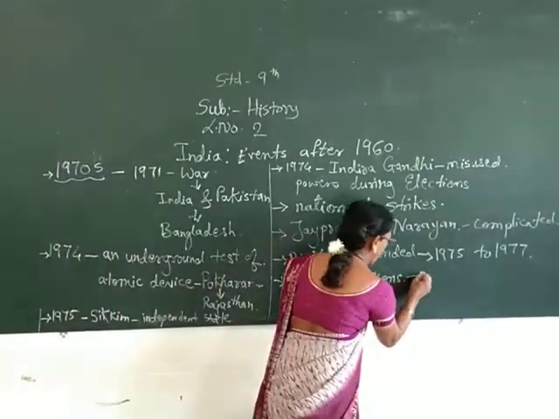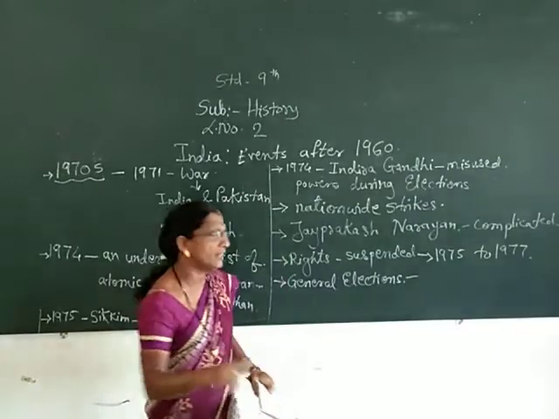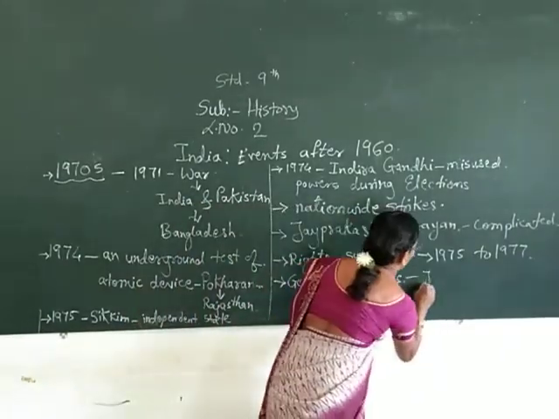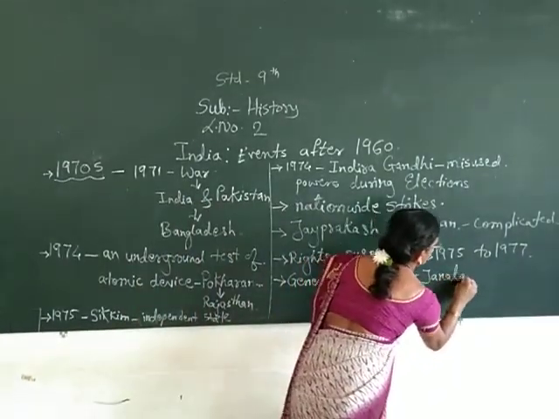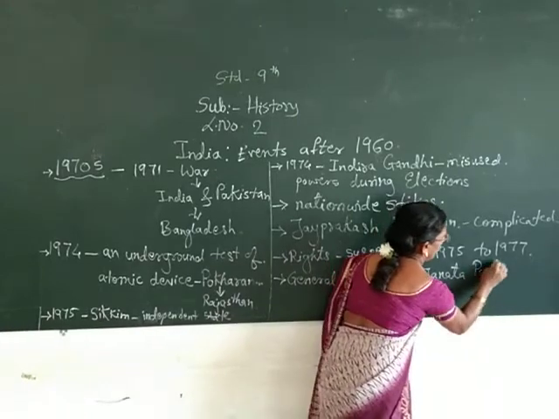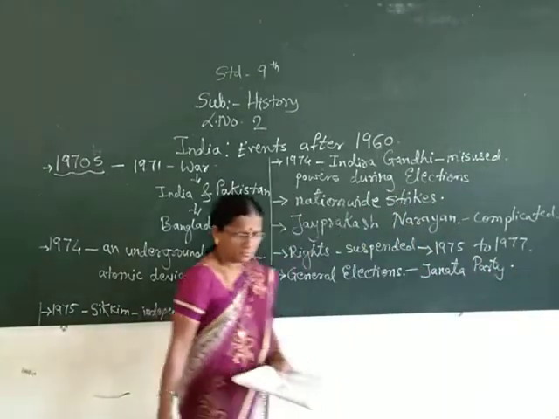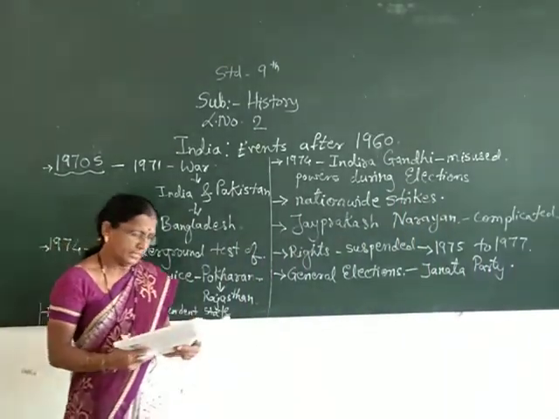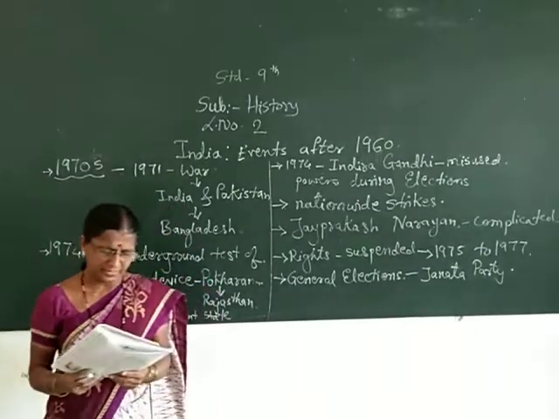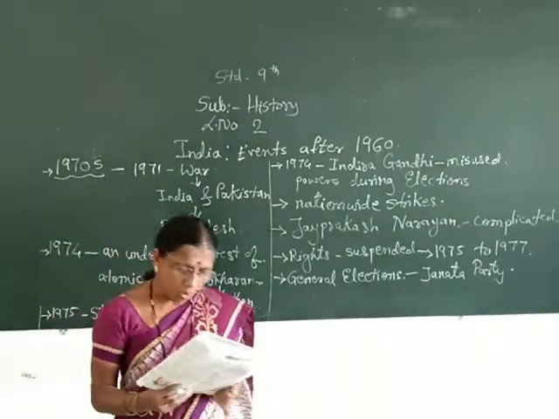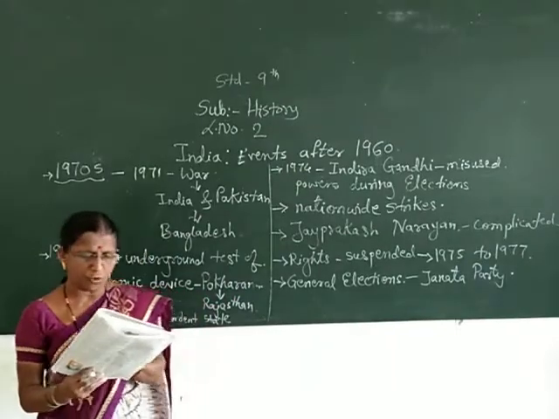Many parties came together and a single party was formed, called the Janata Party. Then the Congress party led by Indira Gandhi was roundly defeated by this newly formed party.